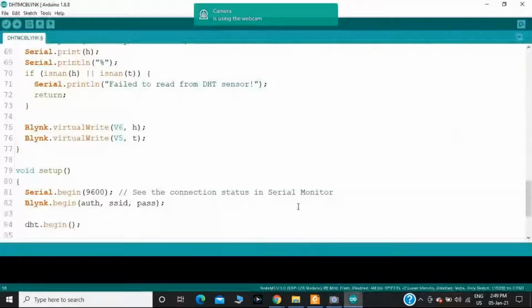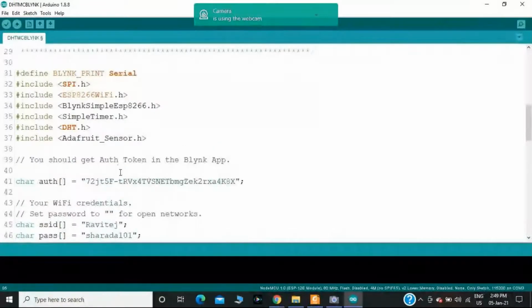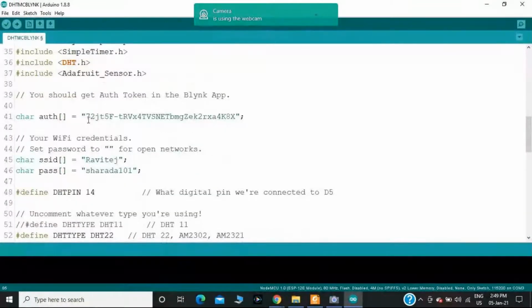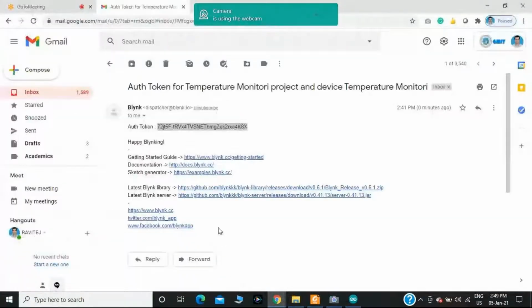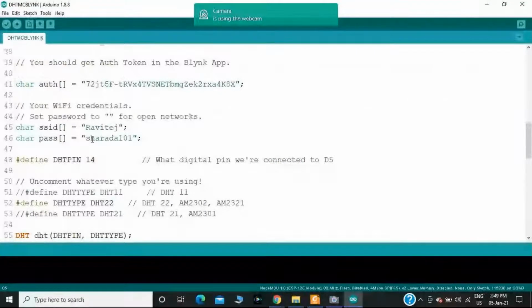In the code section, I have provided the SSID. Okay, you should be very careful. Have you provided the authentication token key or not? You will get it in the mail ID that you provided while registering the Blynk app on your mobile. There you will get the authentication token. I have copied that one and pasted it here. Then afterwards you should mention the SSID, because the NodeMCU should be connected to the Wi-Fi. That's why here I have provided the Wi-Fi credentials.